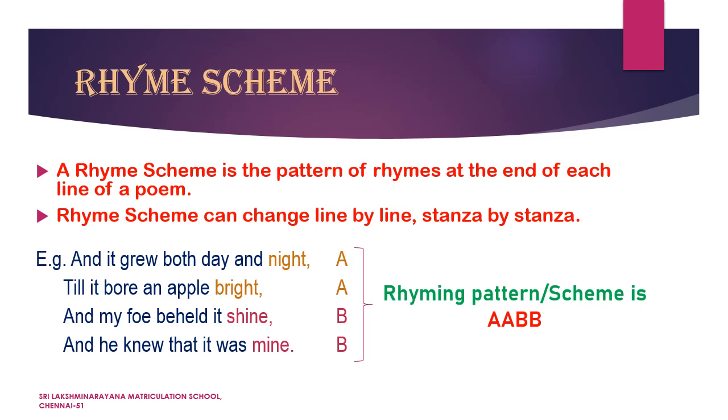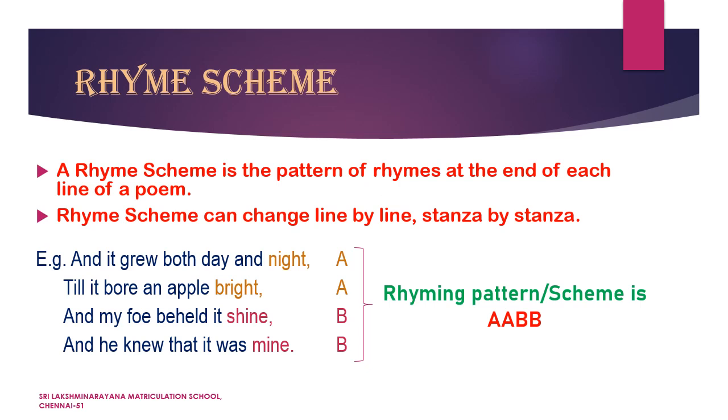Let's see. Look at the first line, last word, children. It is night. You mark the word night as A. Coming to the second line, last word, bright. Does the word bright rhyme with night? Yes. So bright sounds the same as night. So you can take bright as the same letter A.